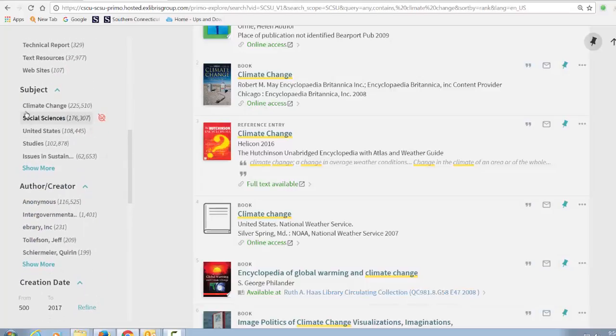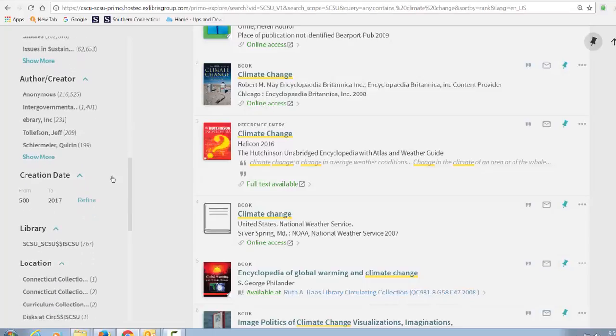Our results are also broken down by Library of Congress subject headings. The headings appear in numerical order. Those with the most number of entries show up first, and you can click on Show More to see additional subject headings. The author-creator facet allows you to limit your search to authors, creators, etc. The creation date allows you to refine your search by date.